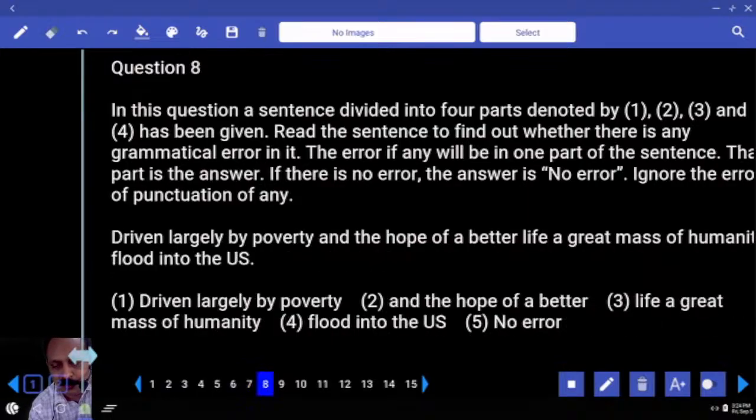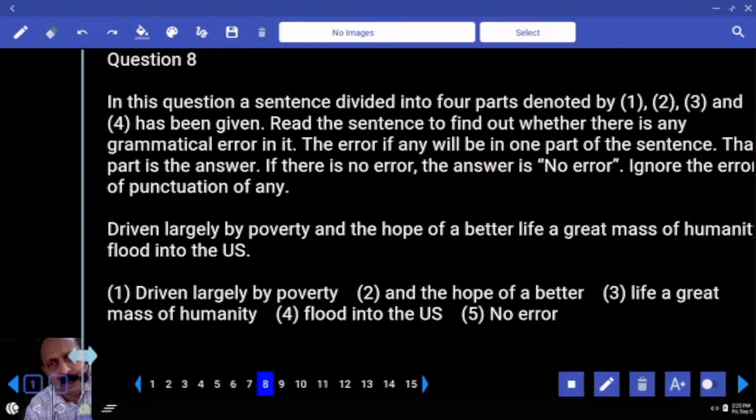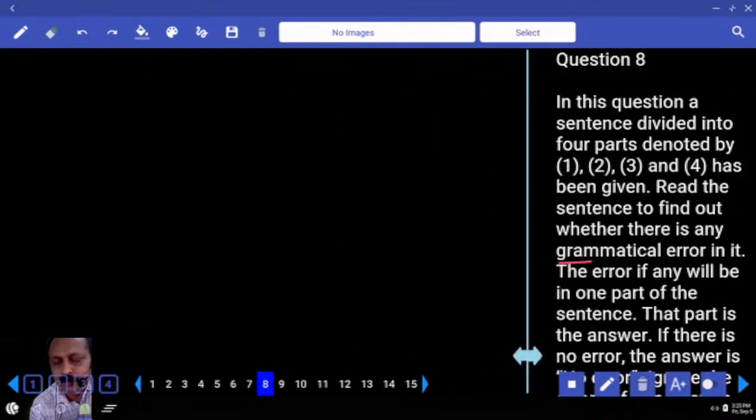Shall we go to the next one? Driven largely by poverty and the hope of a better life, a great mass of humanity flooded into the US or flooded into the US. Here you need the verb in present or past. Already over. I don't know how many of you know. Please write this.